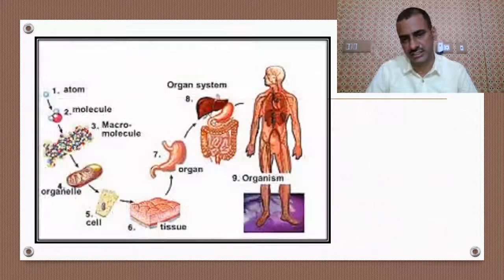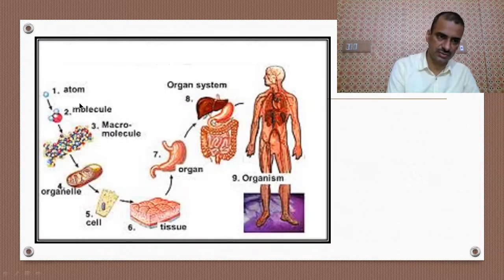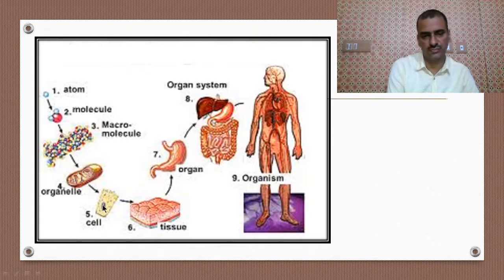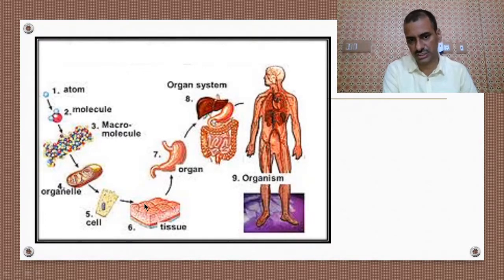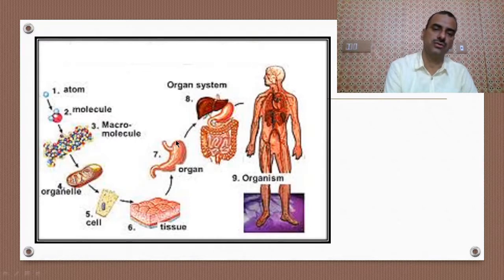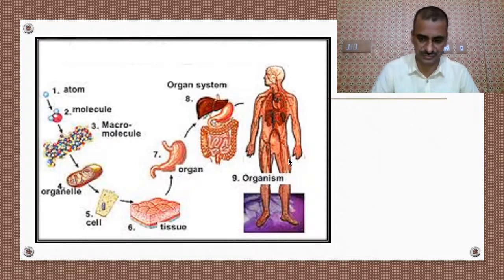You can understand this with this picture. This is one atom, they form a molecule, then they form a macromolecule, organelles of the cell, then the cell is formed, then cells form the tissue, tissue forms an organ, organs form an organ system, and finally our body is formed.